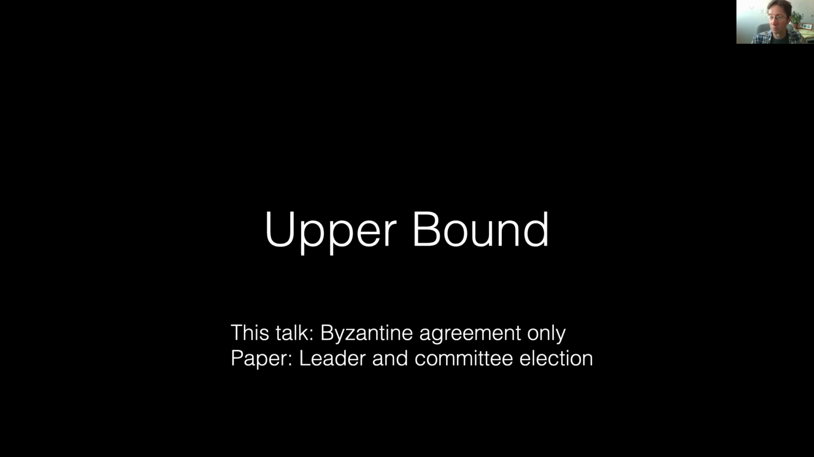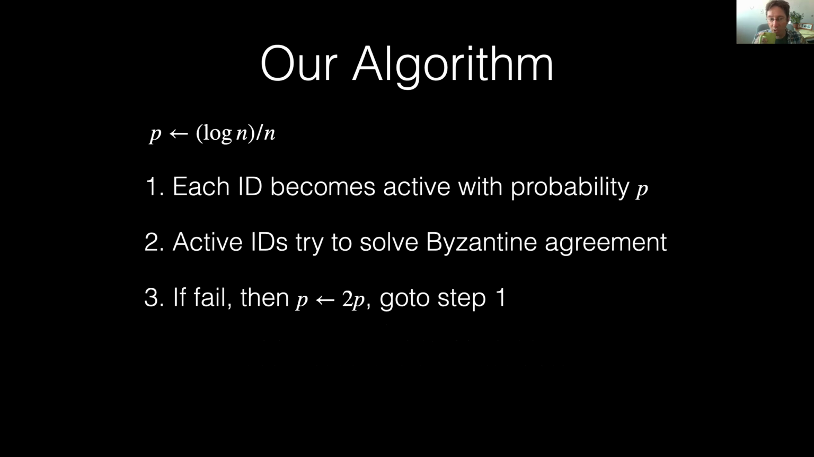Okay, now I will start with the upper bound for our algorithm. In this talk, I'm just going to focus on Byzantine agreement. In the paper, we also show how to solve leader and committee election problems. Our basic algorithm is that each node will become active with a certain probability, and these active nodes are going to try to solve Byzantine agreement. If they fail, then we're going to double the probability of becoming active in step 1, and we just continue in this loop until we eventually succeed.